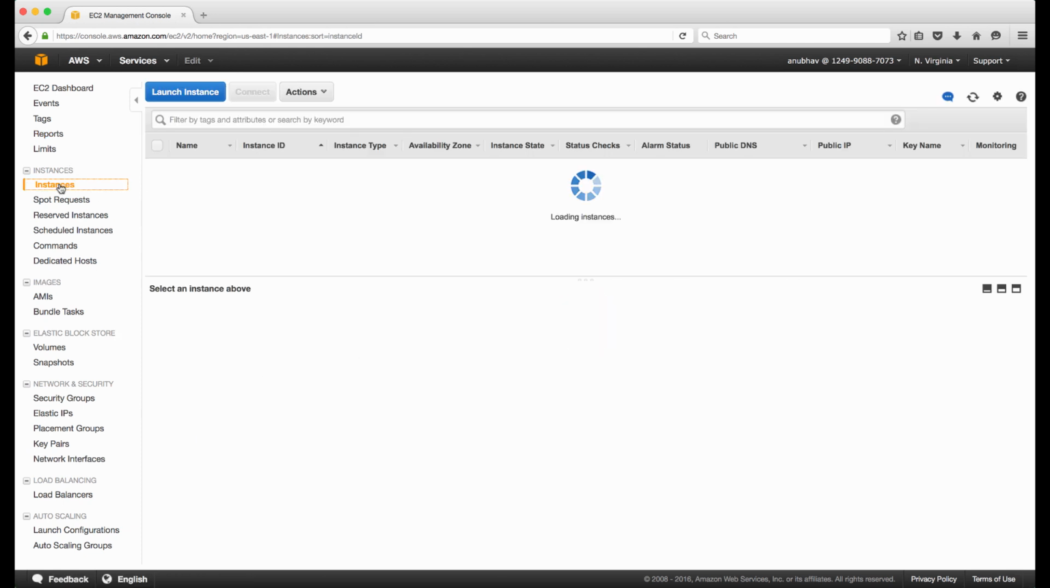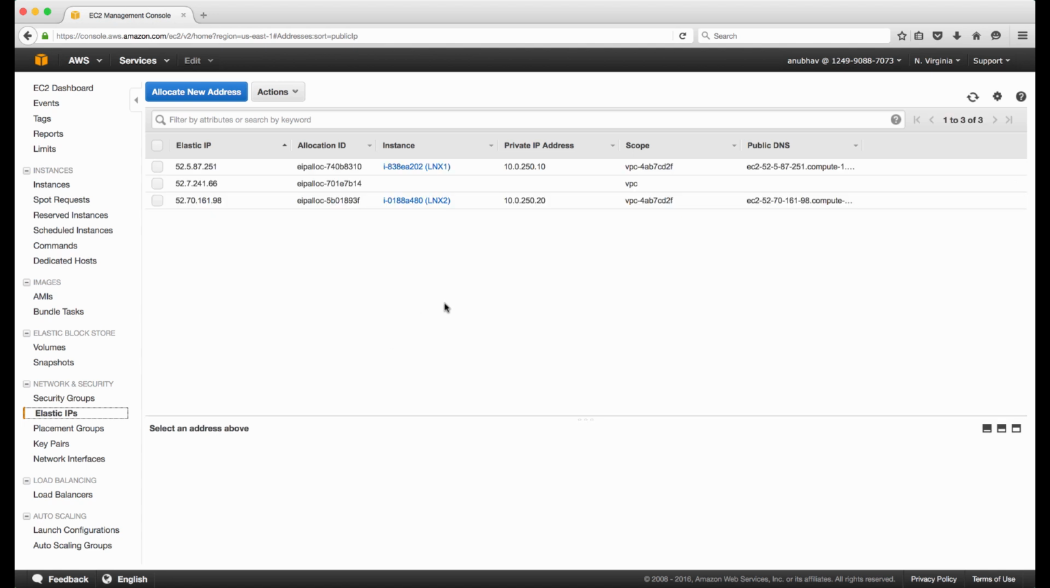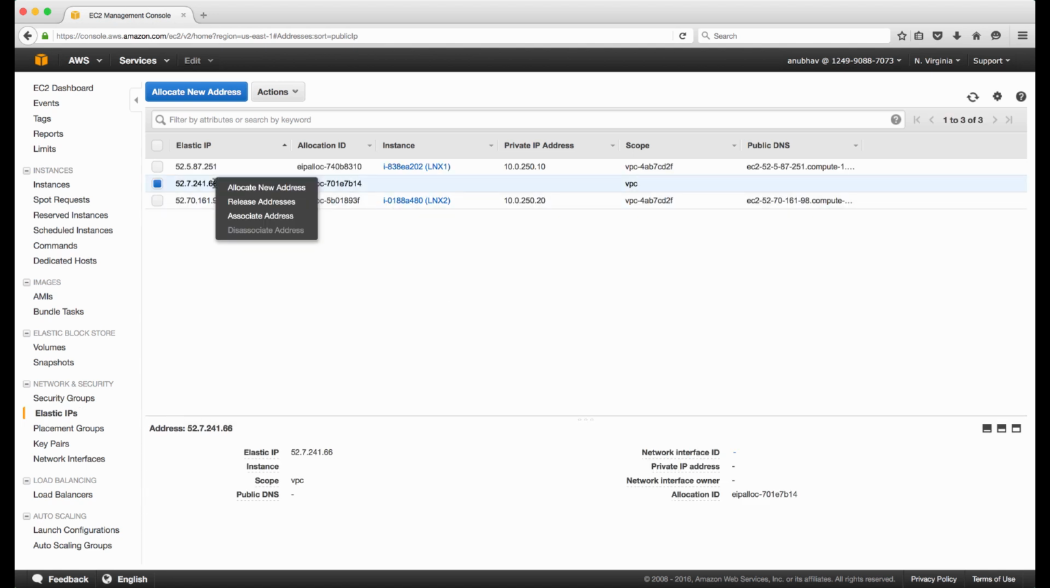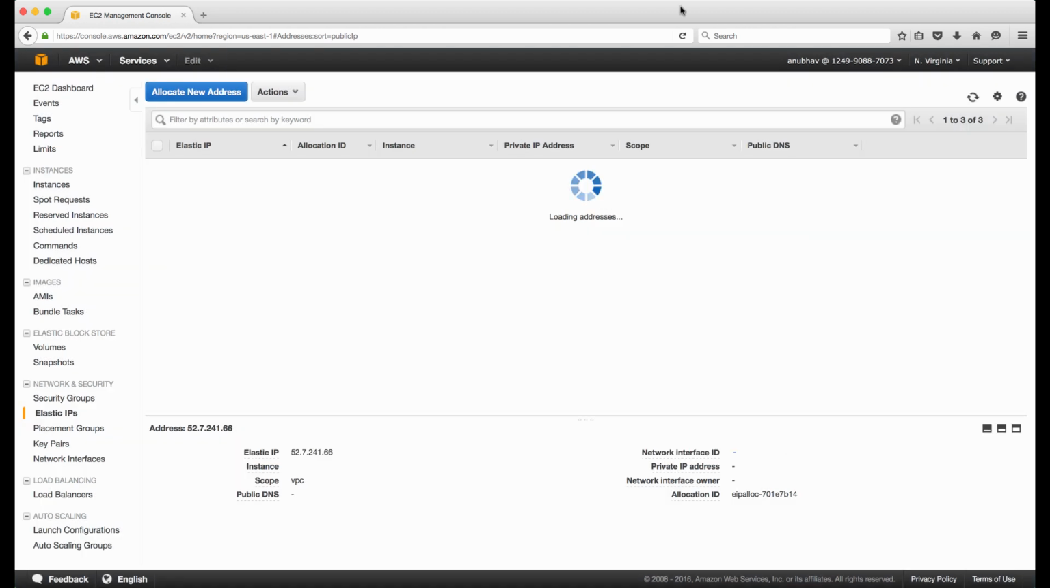So let's see if device is already initialized or not. It is not. It is taking some more time. So I'll go to elastic IP address. I will associate this IP address to our new ASA. I'll make sure that I'm using the management interface to associate it. Click on associate.